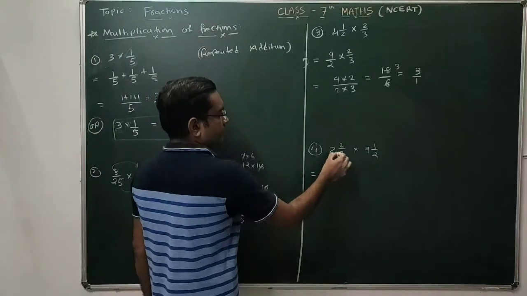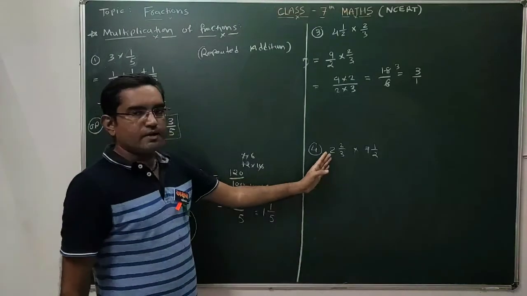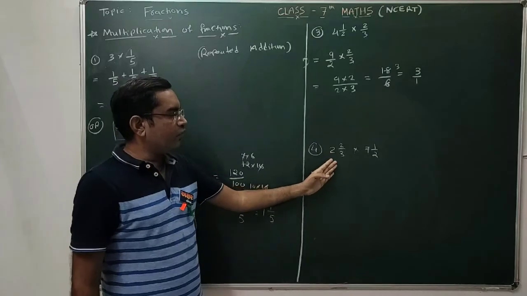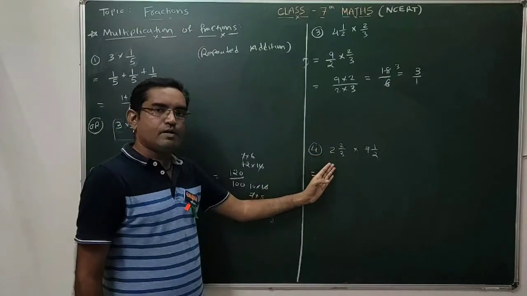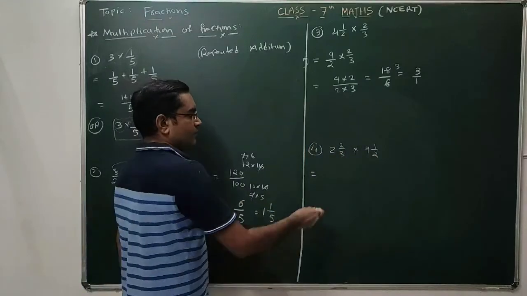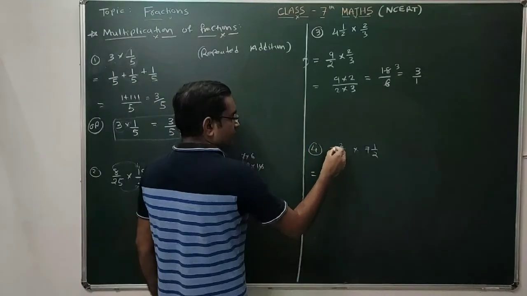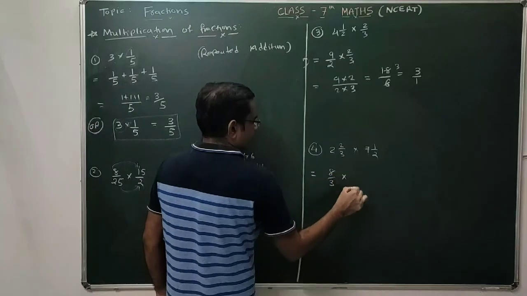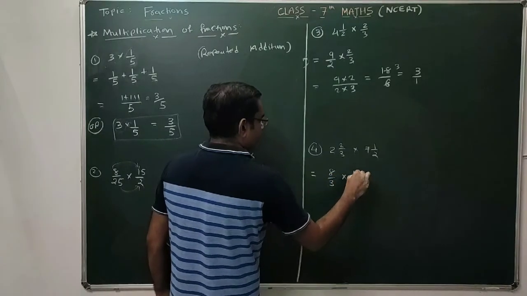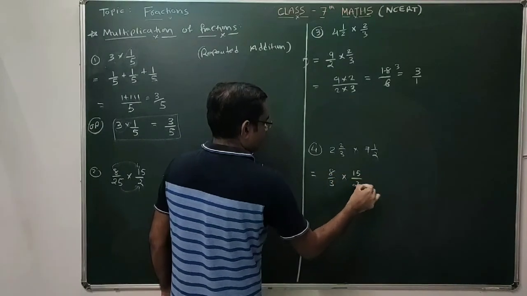Here again, this is the case in which you have to perform multiplication of two mixed numbers. Whenever mixed numbers are there, you have to convert them into fractions. So 2 threes are 6 plus 1, it's 7 by 3. Multiply by 7 twos are 14 plus 1, it's 15 by 2.